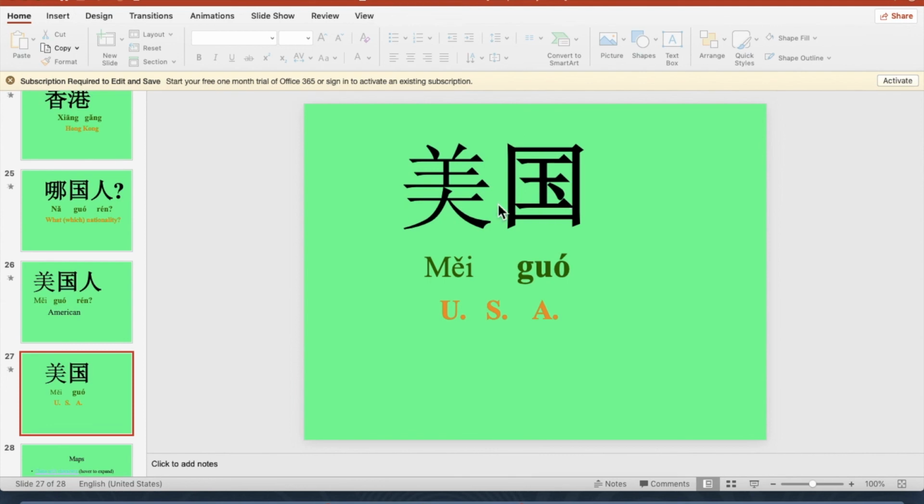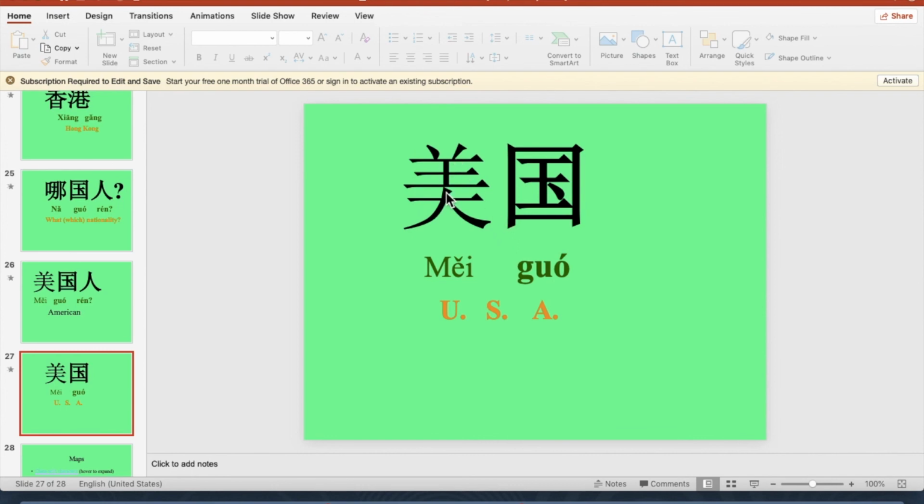Now we're looking at 美国, right? 美国. If you look at this 美, it's made up of two parts. Sheep on the top, a beautiful sheep. Underneath is big, a big sheep. Two radicals, sheep and big. Sheep is big. Make up the Chinese character beautiful, 美. 美 by itself means beautiful, okay?